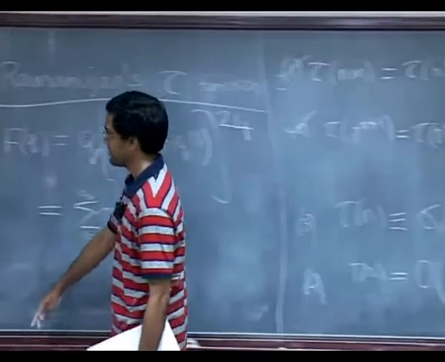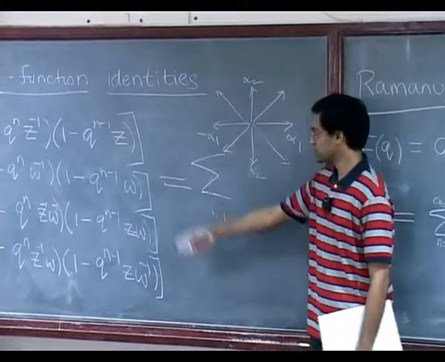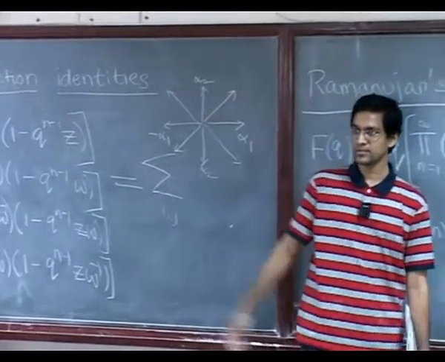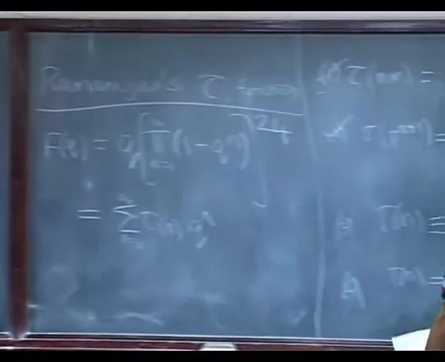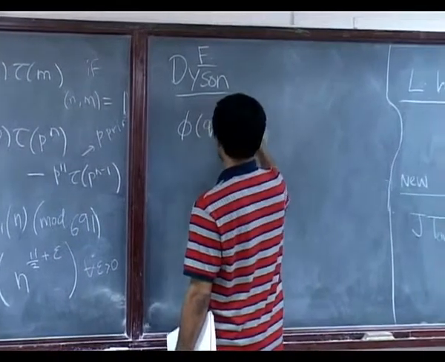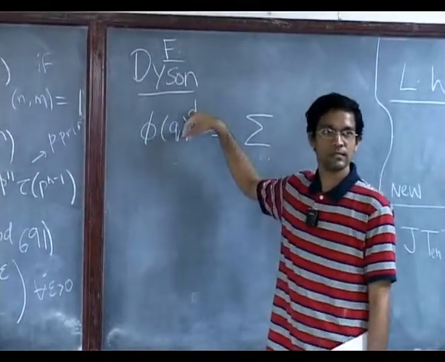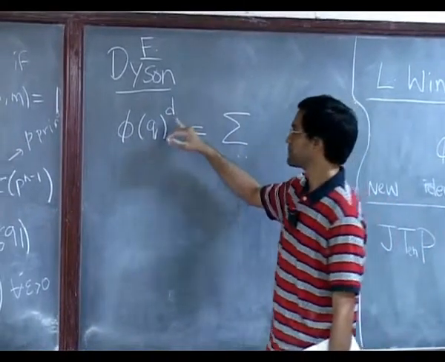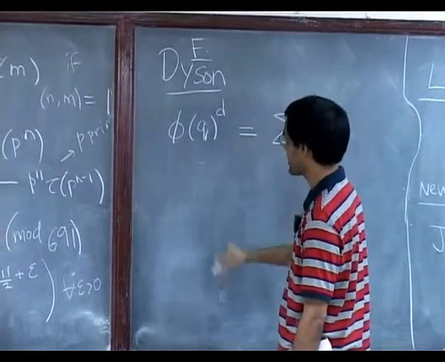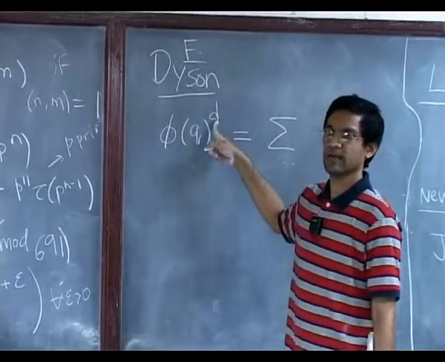And apparently Winquist sort of corresponded with Dyson when he was working on this, and Dyson figured that he could just use this, like I said, half-page proof of Winquist, those very same ideas, to obtain similar identities, pretty much the same thing. So remember if you think about what all these identities look like, they are all like this, phi q raised to some power, right? These are identities for various powers of the Euler phi infinite product. Dyson found that he could use Winquist's method to extend this to several other d's.